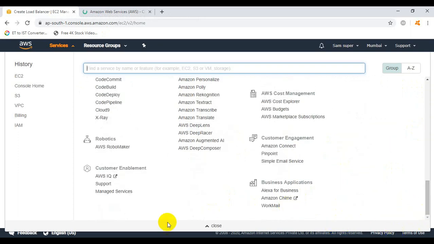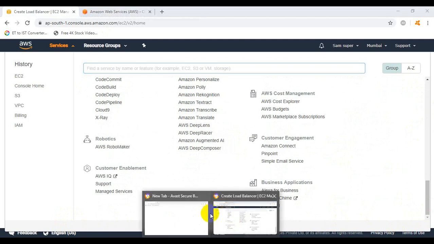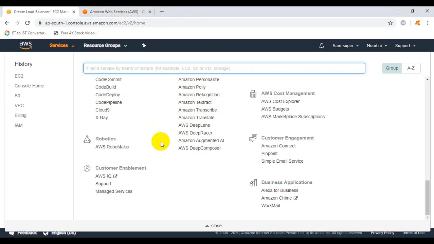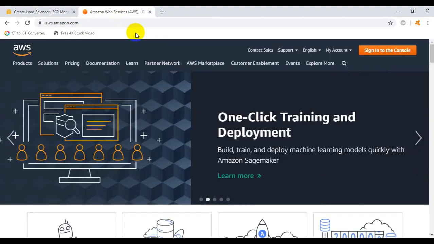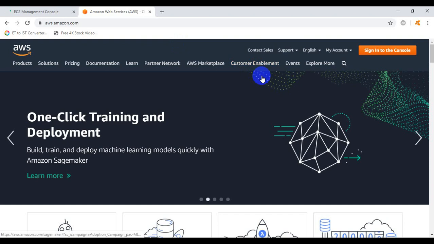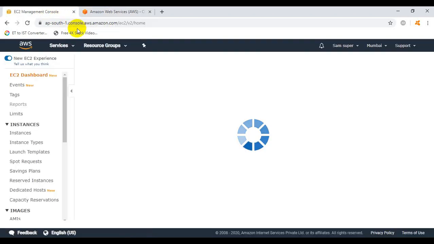So what we will do is go again to the EC2 instance, and here we are.